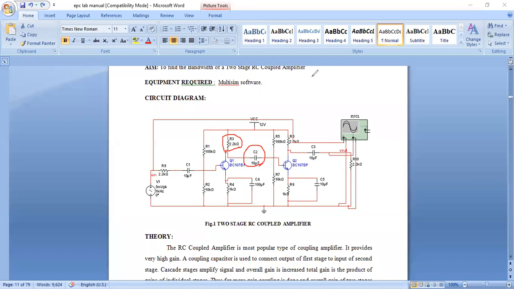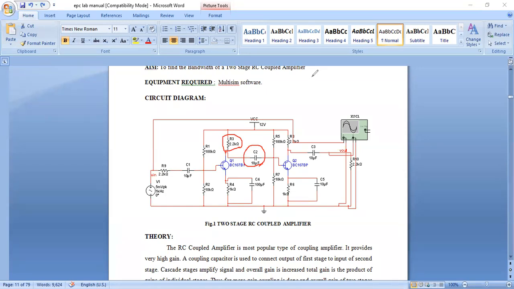So whenever you want to design an amplifier circuit, you should keep in mind what is biasing, what are the resistors, what are the DC values I should see, where I should keep my operating point, whether my operating point is in the active region or not. These are the things we have to keep in our mind. That's most important.